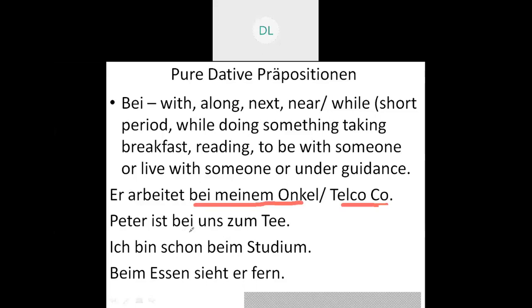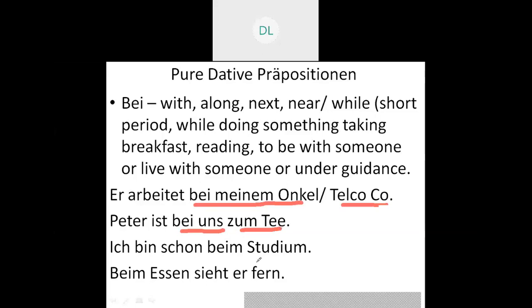So that is bei uns. Bei uns zum Tee, very important. You might remember in the zu preposition, we had zum for lunch, for dinner, for sweet, or for breakfast. On the same ground, zum Tee, that is for the tea. So Peter is with us for tea.